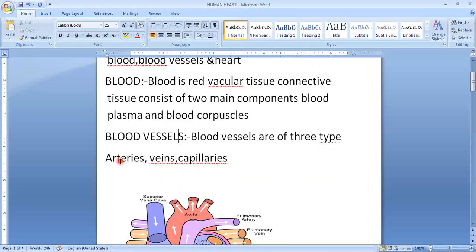Arteries are thick-walled and deep-seated blood vessels. So they are very thick and deeply present inside our body. They carry oxygenated blood away from the heart to various body parts.